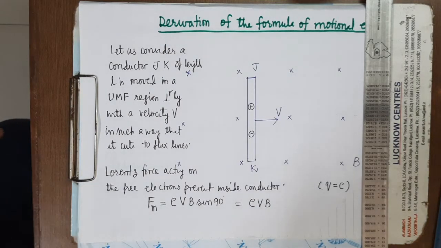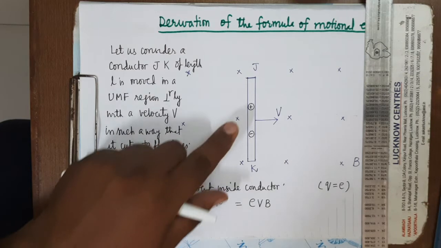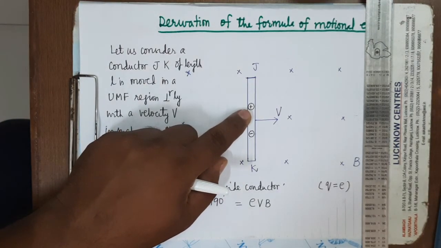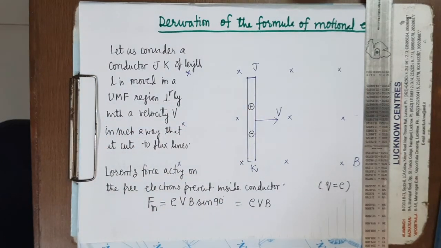Now the force will also act upon the positive ions, but what will happen? That force will not create any effect on the positive ions because they are very tightly bound with one another. This positive charge is associated with the atom and atoms are tightly bound.